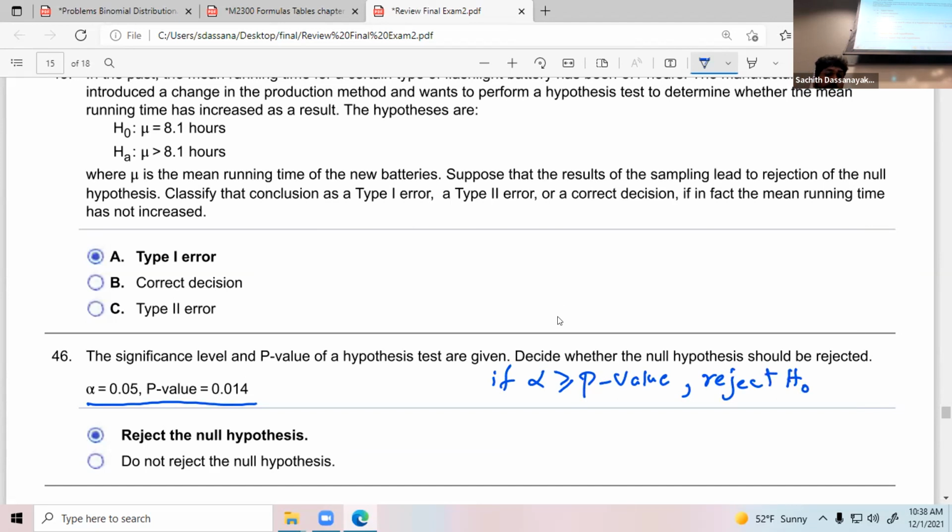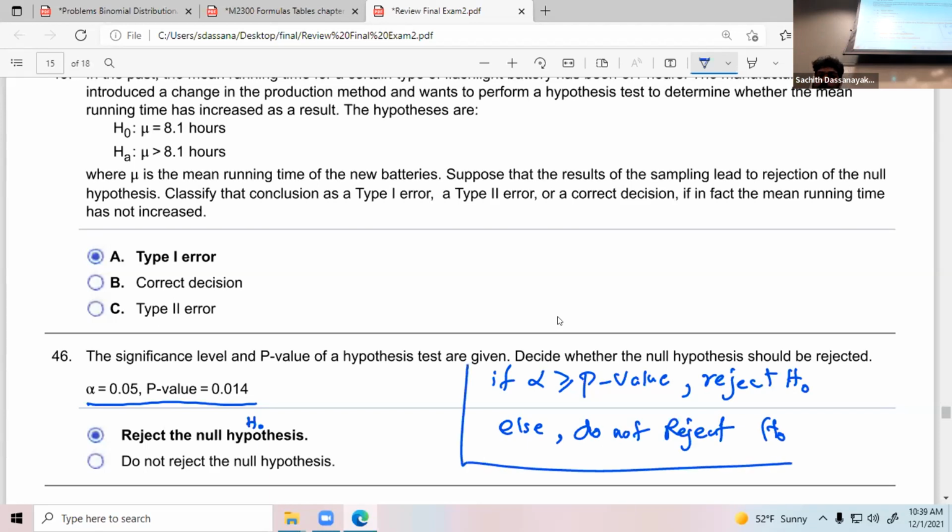H0 means null hypothesis, that's the notation. Else, definitely do not reject. This is the decision criteria for the p-value. It doesn't matter about the test: left tail, right tail, two tail, doesn't matter. If you see a p-value, this is the decision criteria. Based on this, you can see your alpha is greater than the p-value, so reject your H0. Clear?